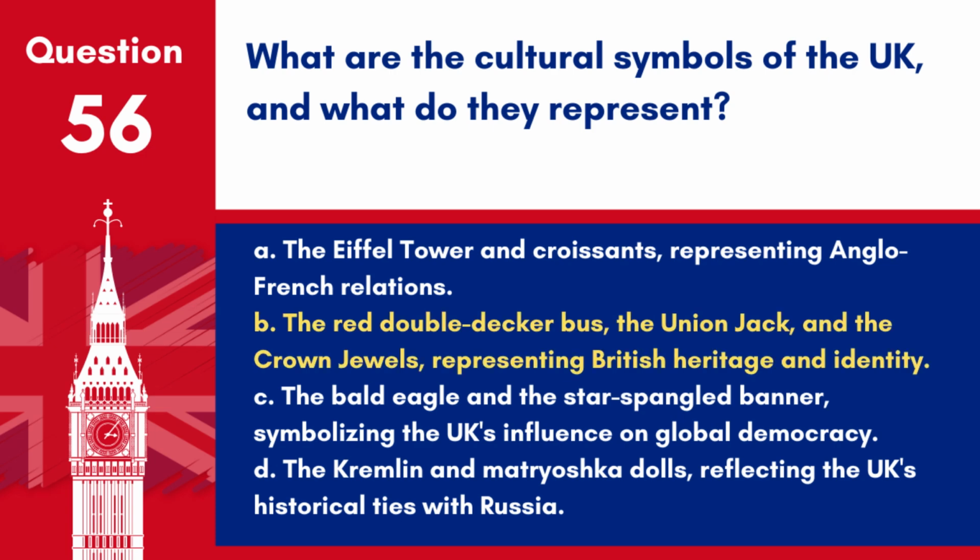Answer: B. The red double-decker bus, the Union Jack and the Crown Jewels, representing British heritage and identity. These symbols are iconic representations of the UK, embodying its history, culture, and national identity.